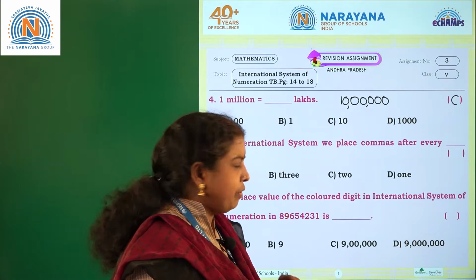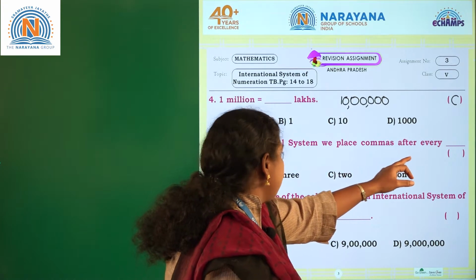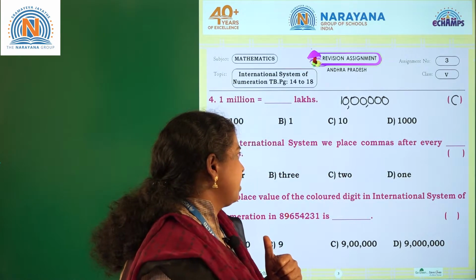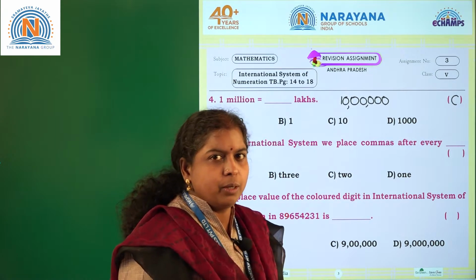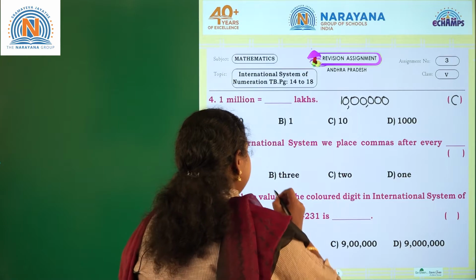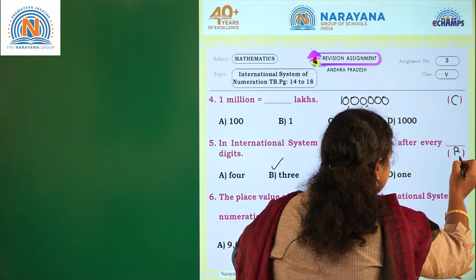Now let's move to the fifth one. In international system, we place commas after every dash digits. In international place value system, after how many digits will you place commas? After every 3 digits. So what is the correct option here? It is B.